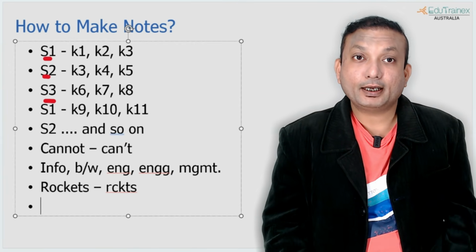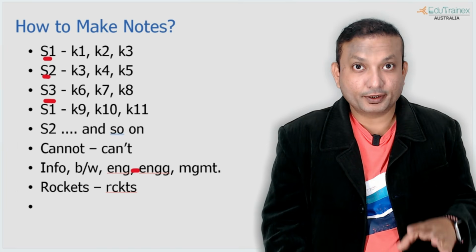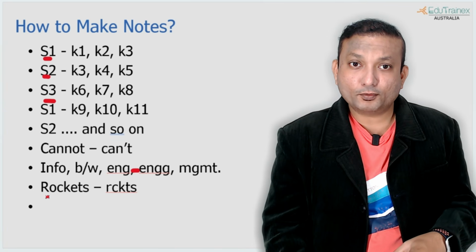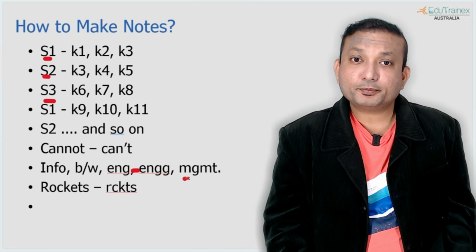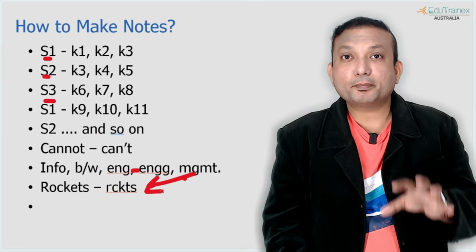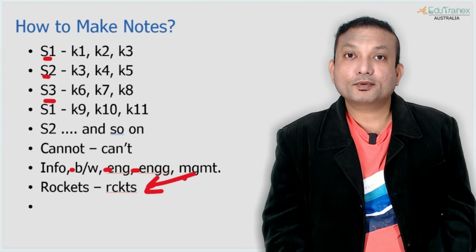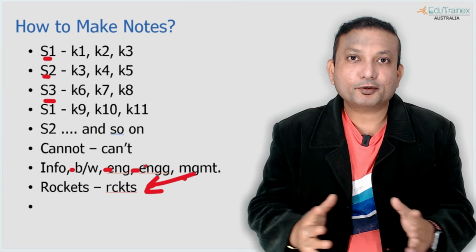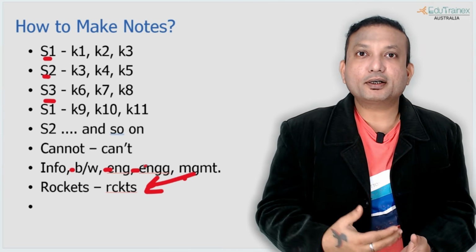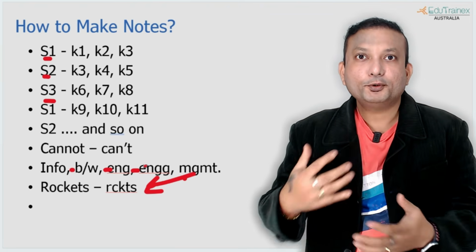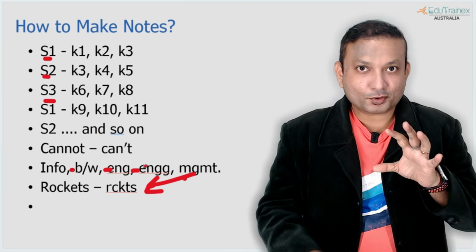And the other technique that you have to use is hyphens and arrows to show relations. So for example, if you have noted down management and rockets, just make an arrow. What is the management about? Or if you're talking about a relationship, information exchange between the engines and the engineers, just connect it with hyphens or arrows. So these are the types of convention that will help you to understand what you have written down. And when you are trying to give a response out of it, it will become much more meaningful and very, very effective. So try this approach first.